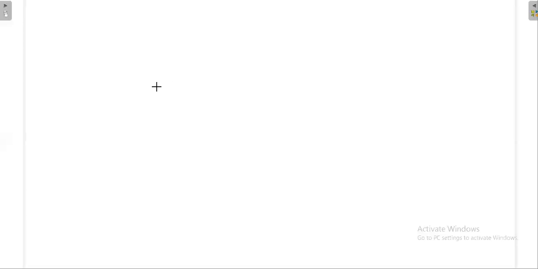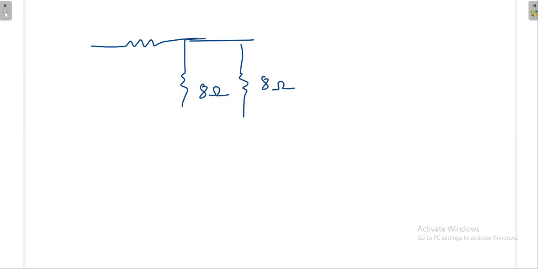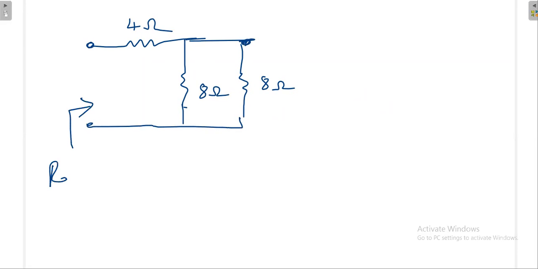So when I have a resistor combination like this, I will tell a little fast. If somebody asks what is the equivalent resistance here, you can easily tell because this is parallel and again this is series.